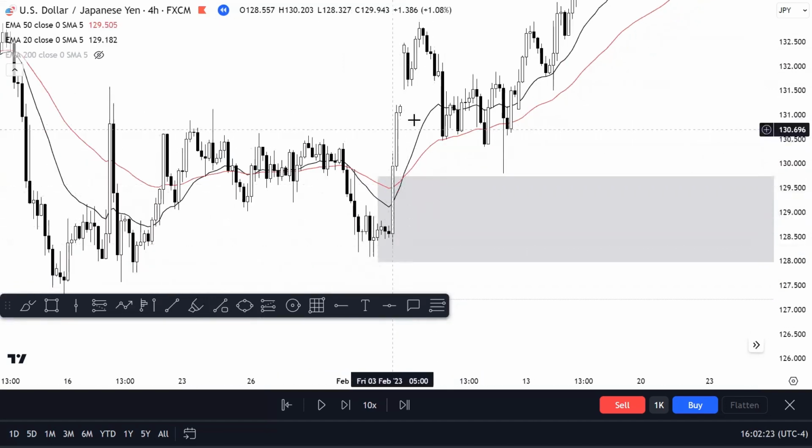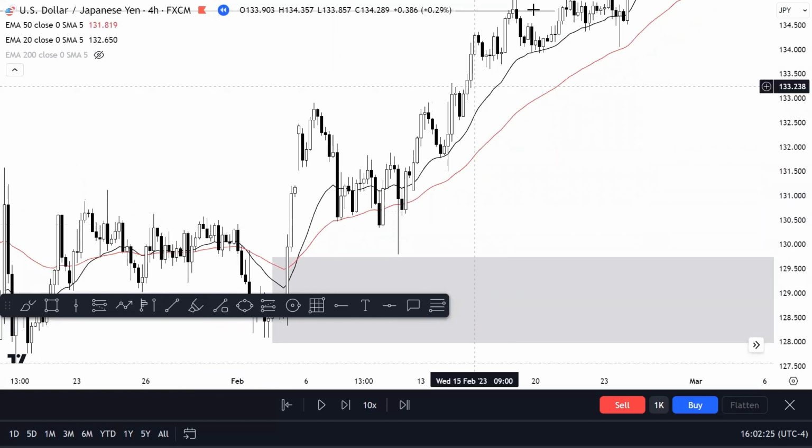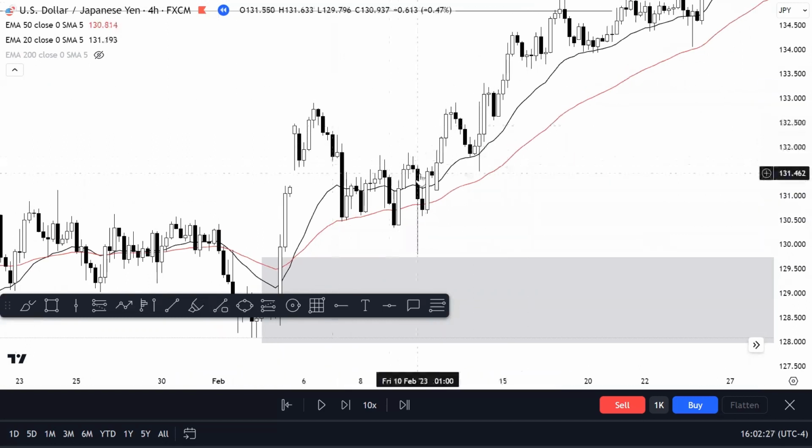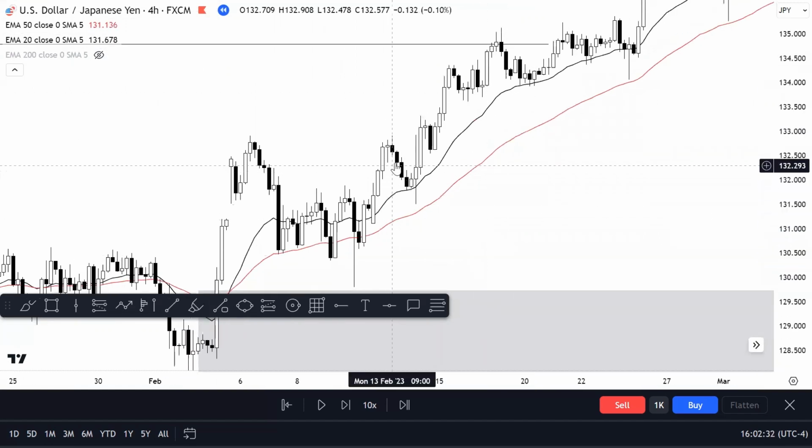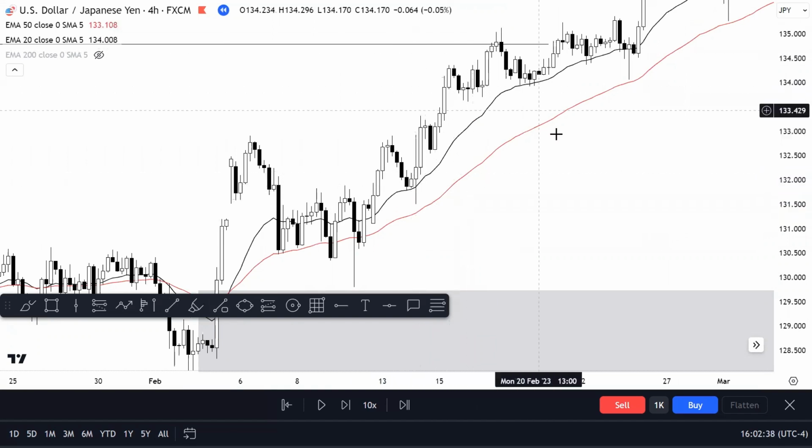Do we want to get involved here? Where should we be buying on this trend so that we can continue? Well, if you use your EMAs like your 20, your 50, or even your 200, you can see that price holds these levels very well, right? When price comes back down, it taps this area, nice doji, and continuation.